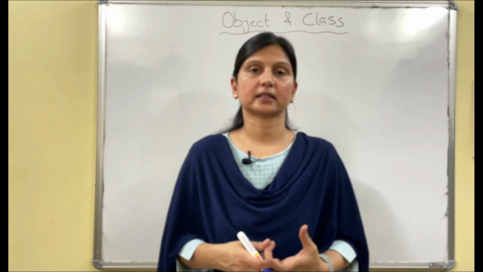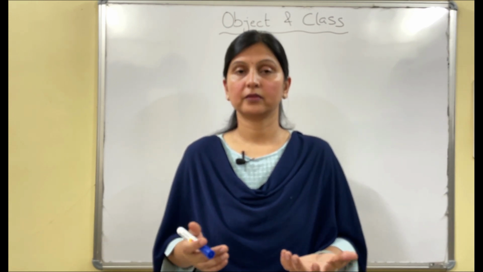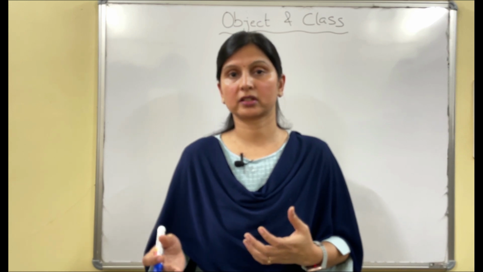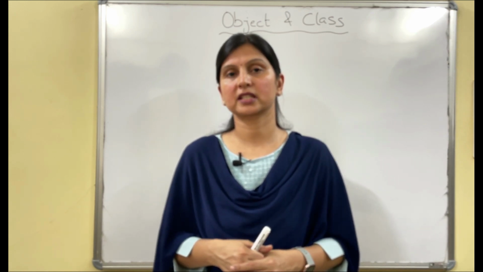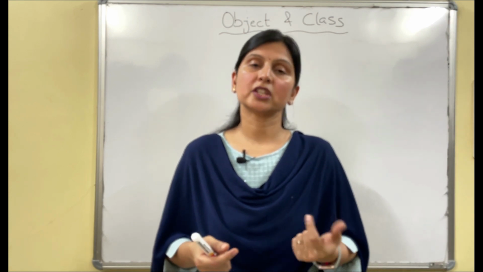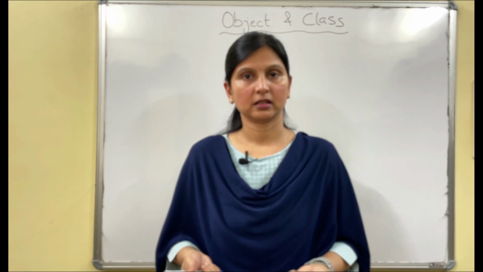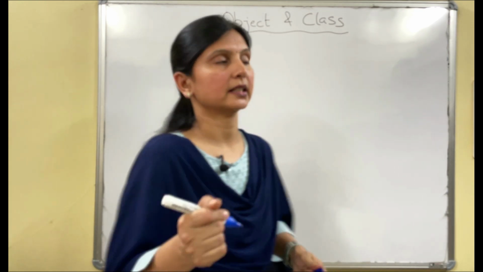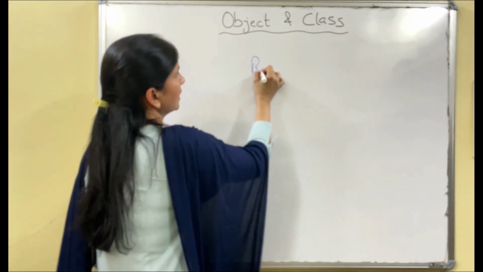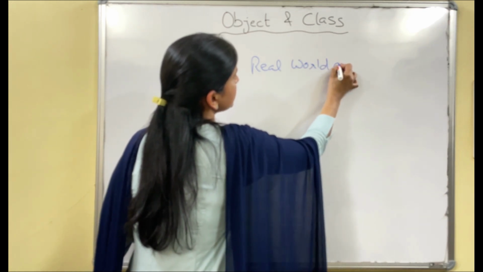What is an object? See, when you look around you, everything is an object which can be seen and can be touched. This definition we have studied. But there are some other objects which may or may not be seen and cannot be touched. So two types of objects are there. These are called real world objects.